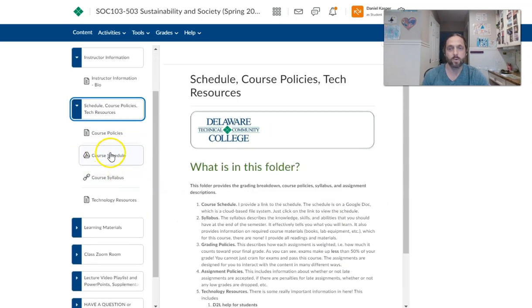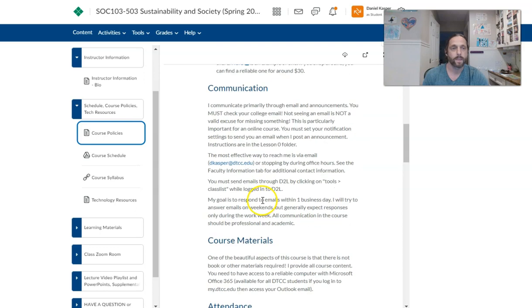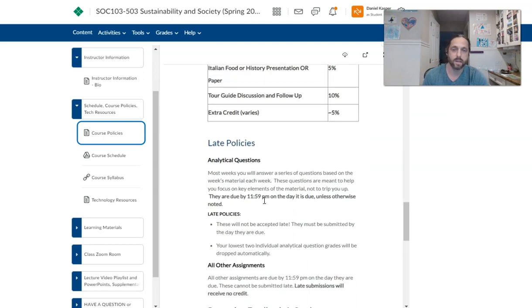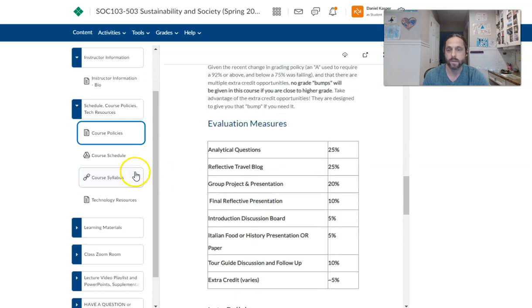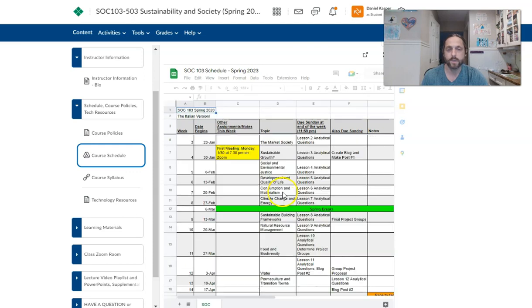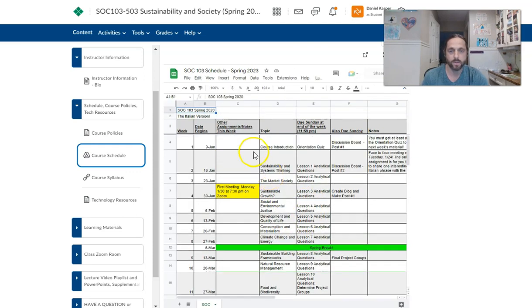All the information is here, including how to set an appointment with me and join my virtual student hours as well. Of course, the schedule, course policies, and resources folder is really important. You definitely want to look over the course policies. This tells you all of the due dates and late policies and how you're evaluated and so forth. I'm not going to go over this in detail. You'll need to do this for your orientation quiz. And then we have our course schedule here. This is a Google Doc, just embedded in here, and it goes week by week, gives you what's due and the topic that week.